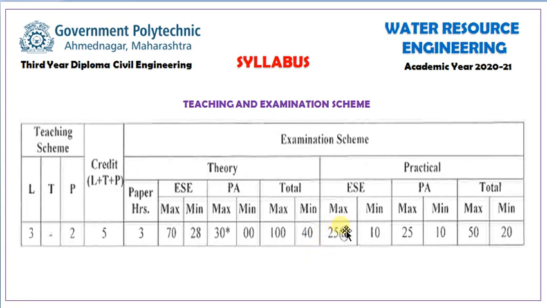Another 25 is for the end semester exam assessment, and PA is progressive assessment. So again the total is 50, with 20 as passing. It's a basic course outline, or we can say the examination scheme. It will give a better idea of how to prepare for this subject.